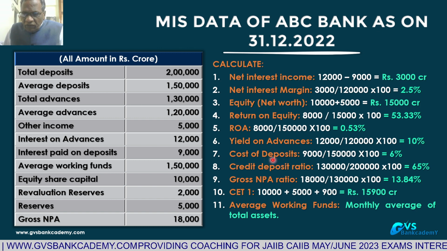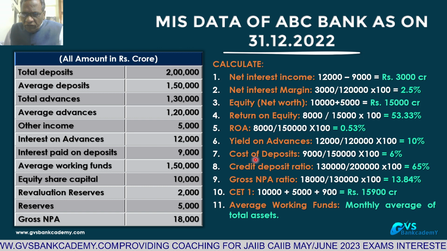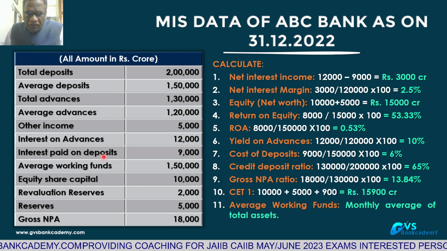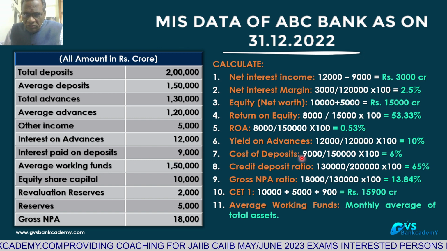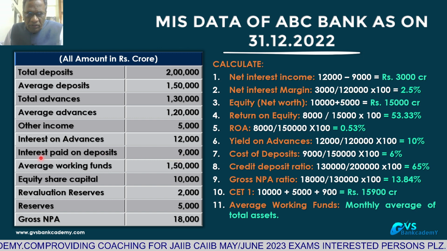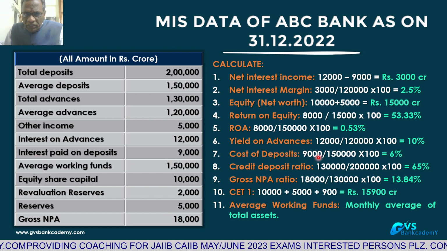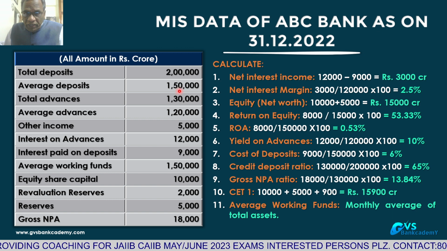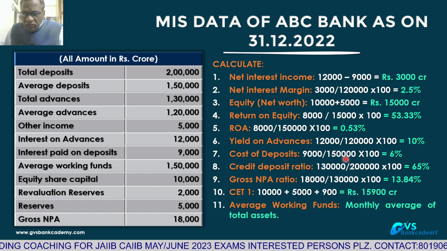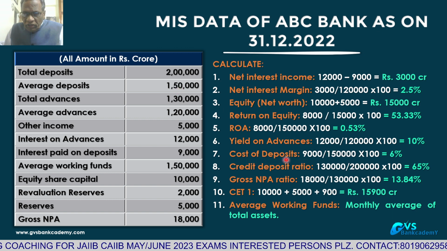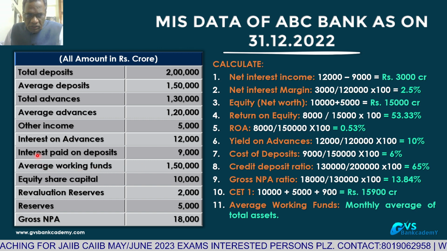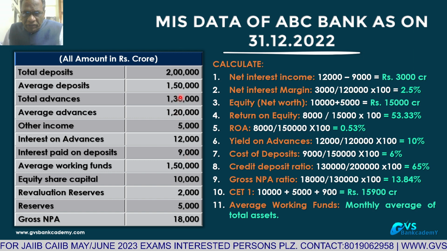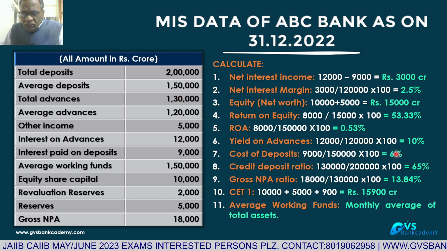Then cost of deposit. What is the cost of deposit of the bank? That is equal to interest paid on deposits 9,000 crores divided by average deposit during that period, 1,50,000 crores. Cost of deposits is equal to interest paid on deposits divided by average deposits into 100, that is 6%.